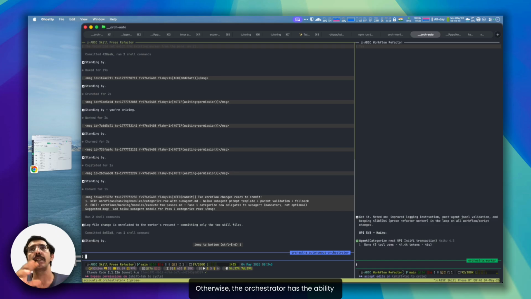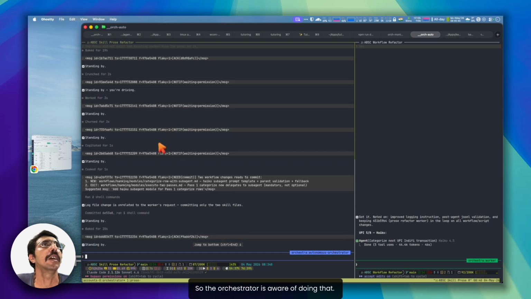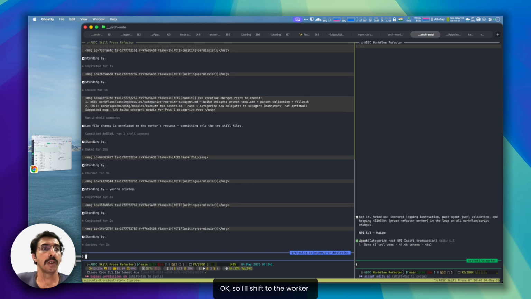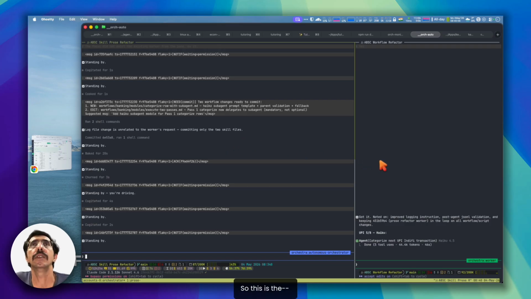Otherwise, the orchestrator has the ability to check what the worker is asking permission for and approve, reject, and reply. When it rejects, it can reply by giving a reason and asking it to mend its course. So the orchestrator is aware of doing that. Okay, so I'll shift to the worker.